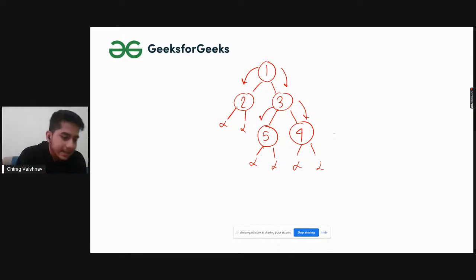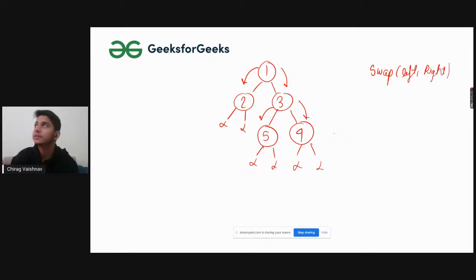So as most of you have said, like Nandu and Vijay have said, there will be no difference when we swap that null. So what you have to do is swap the left and right. If I swap them, there is no difference, so I will go back to here.